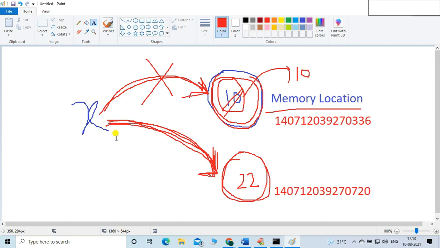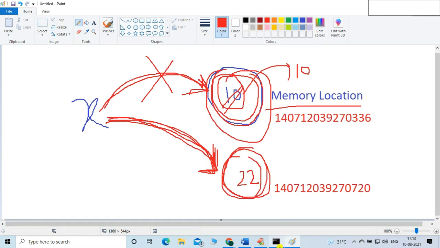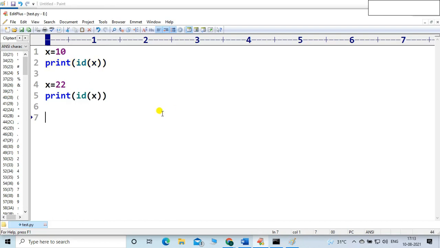What change happened with this x? Now onward, x is pointing to the 22 memory location. This is the object, friends. This 10 and this 22 are objects. Suppose let me write here x is equals to 33. What will happen in that case?